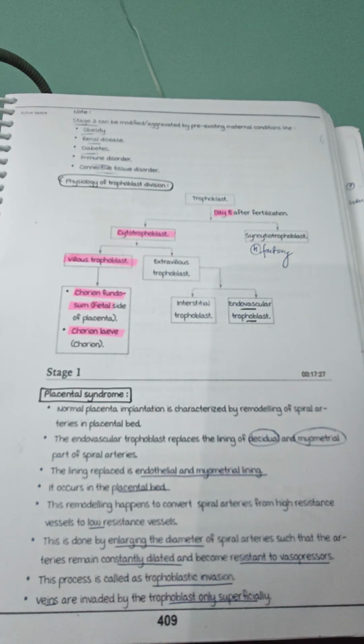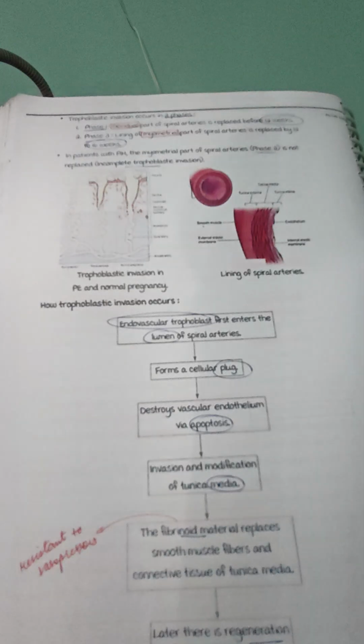This remodeling converts spiral arteries from high-resistance to low-resistance vessels. It does this by enlarging the diameter of the spiral artery, such that the artery remains constantly dilated and becomes resistant to vasopressors. This process is called trophoblastic invasion. These vessels are otherwise invaded by the trophoblast only superficially. Trophoblastic invasion occurs in two phases, phase 1 and phase 2.